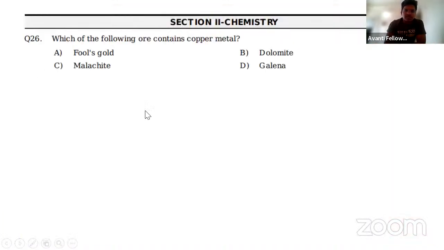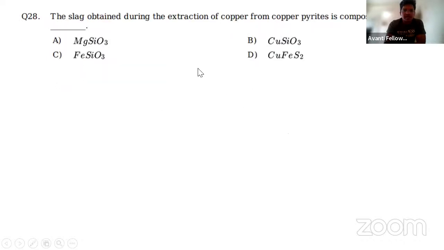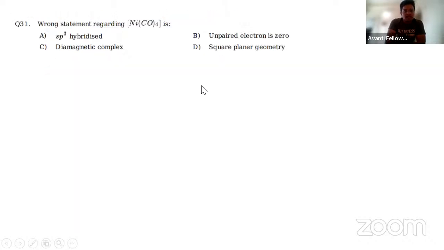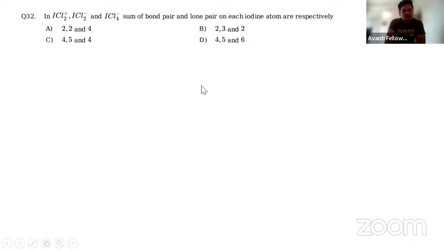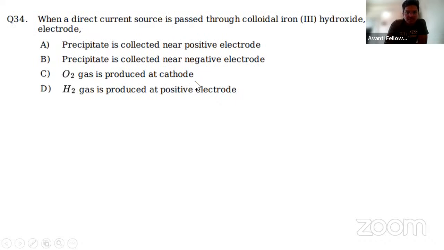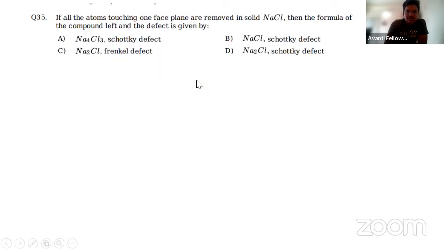The first one is from the metallurgy chapter. This is from periodic classification. Again, this is from metallurgy. This is from hydrogen, not hydrogen, this is from permanent hardness, from hydrogen and its compounds. This is from d-block elements, coordination compounds, chemical bonding. This is a mixture of both ionic equilibrium and electrochemistry. Then surface chemistry, Schottky defect, solid state,